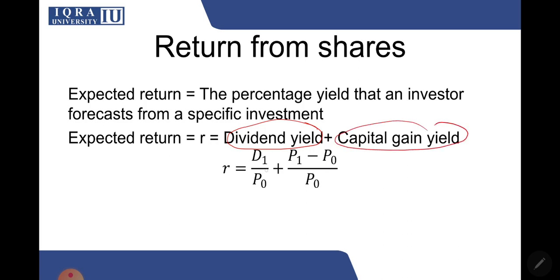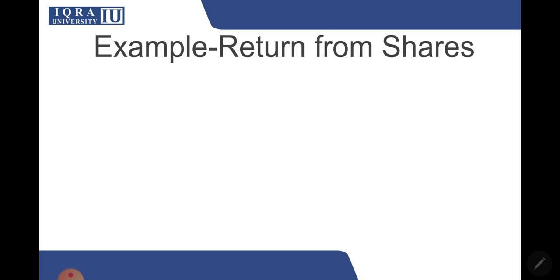The formula for dividend yield is D1 divided by P naught. D1 over here means the dividend at the end of the first year. P naught represents the current price, and P1 represents the price at the end of the first year. R is the expected return.